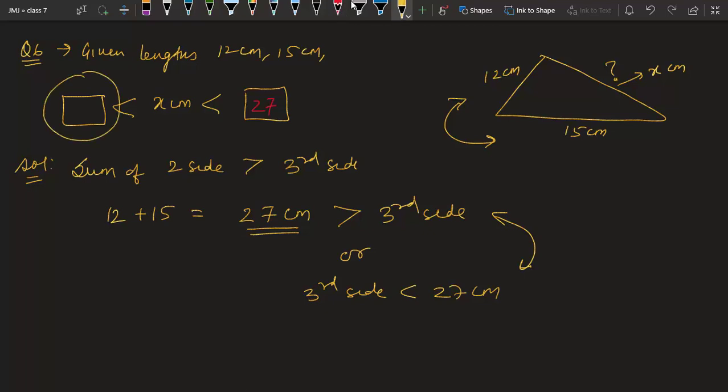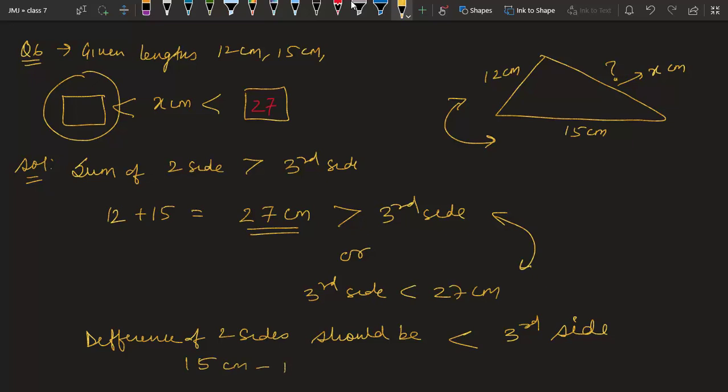Now second thing, how will we find this lower value? For that we will go for the difference. We have studied that the difference of two sides should be less than the third side. So again let's find the difference. 15 centimeter minus 12 centimeter is equal to how much? 3 centimeter.